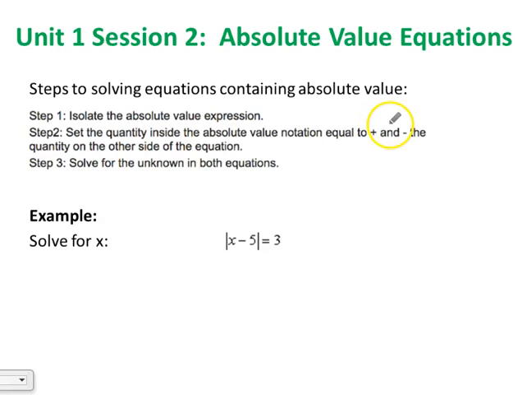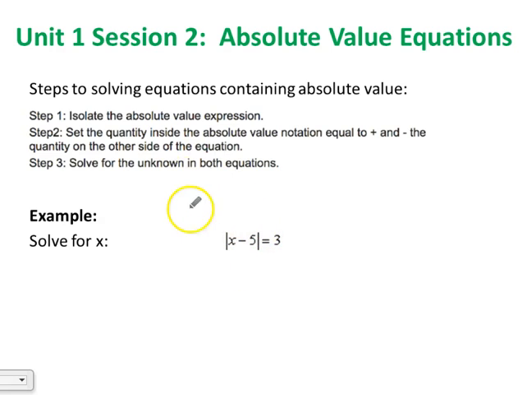Let's look at how we solve equations that have absolute values. So the steps are, step 1 is we want to isolate the absolute value expression. Here it's already isolated. In this example, we've got the absolute value of x minus 5 equals 3. The absolute value expression is isolated.